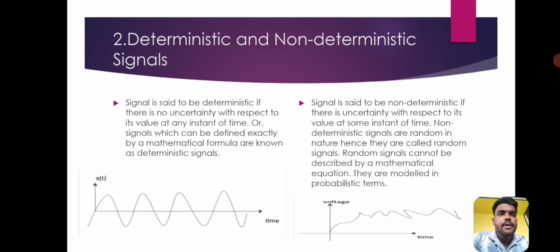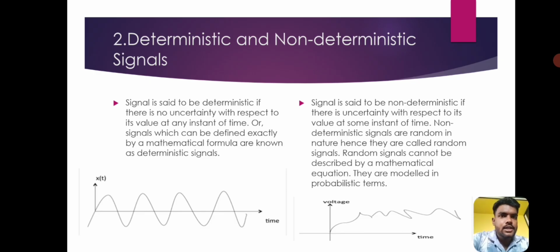Deterministic and non-deterministic signals. A signal is said to be deterministic if there is no uncertainty with respect to its value at any instant of time, or signals which can be defined exactly by a mathematical formula are known as deterministic signals. By a mathematical formula we can form the waveform, and in the figure we can see the waveform.